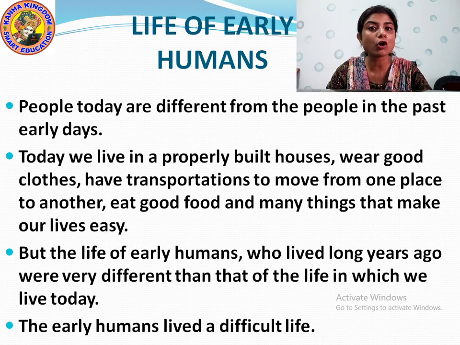But then there were no homes built for them. They used to live in jungles, forests, caves. Such kinds of houses were there. And they did not get good food to eat either, because they did not know anything. As time passed, as the generations developed, these early humans learned the system, how to live, how to eat. Okay, these animals developed into human beings. Understood? This is the life of early humans.